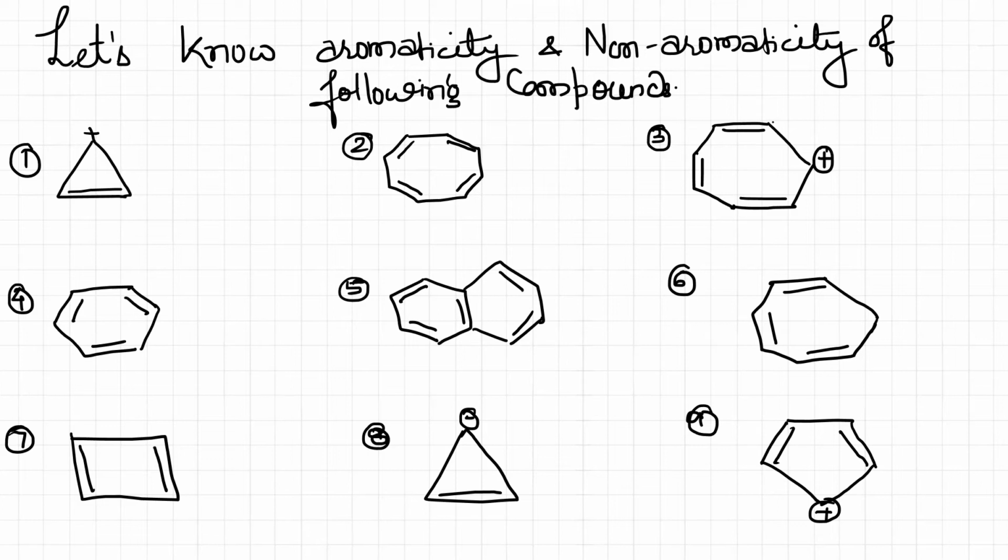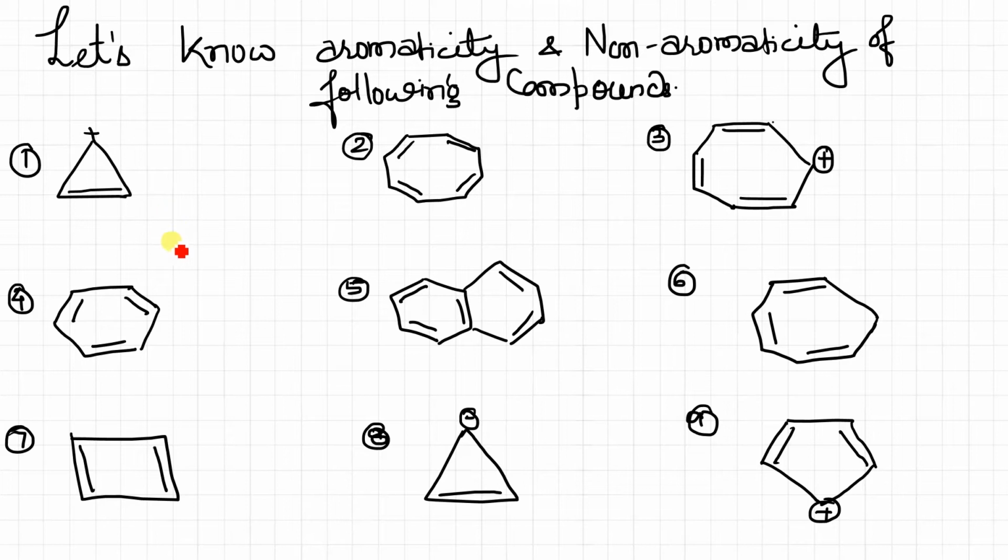Here is the example. Let's find the aromaticity or non-aromaticity of the following compounds. In this case, can you see the conjugation, this is a plus sign? Conjugation is there. Tell me, is any carbon sp3 hybridized? There is no sp3 hybridized carbon, so it can be aromatic or anti-aromatic.